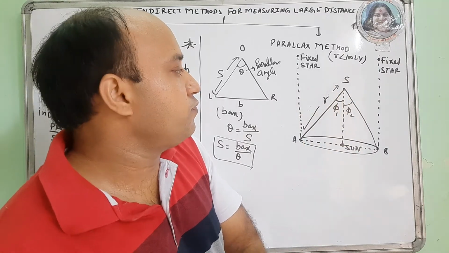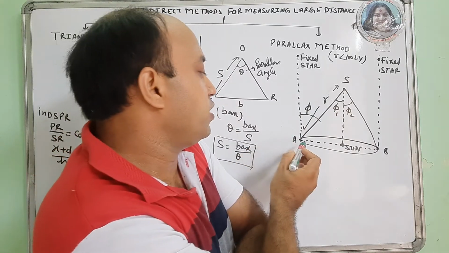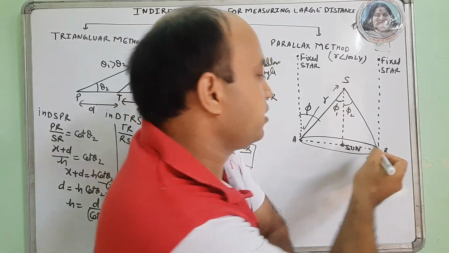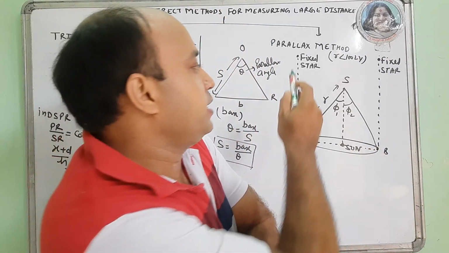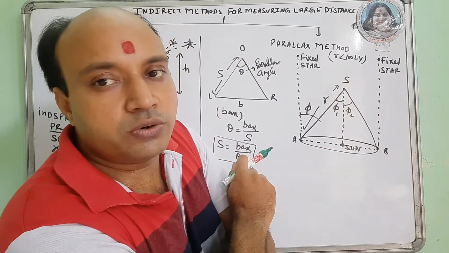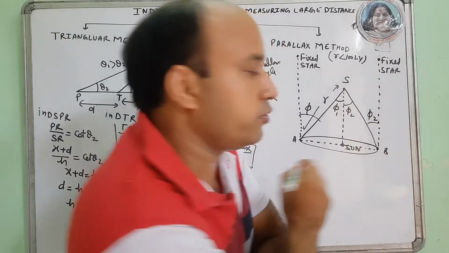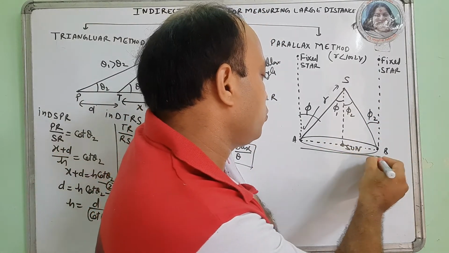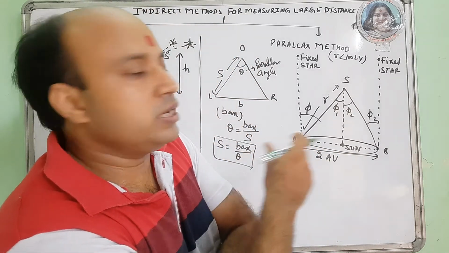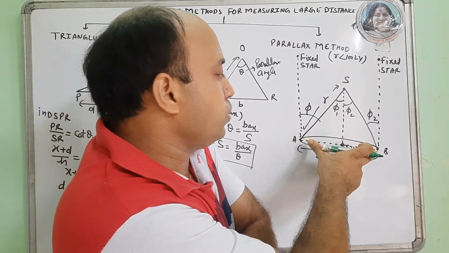So what we will do, with the help of a telescope, we will find this angle phi 1 from one position of the Earth. After 6 months, the Earth reaches the diagonally opposite point, and this star also appears from the diagonally opposite point because it is fixed, while the Earth rotates. So again we measure the star angle, suppose it is phi 2. Now this distance becomes twice the astronomical unit, 2 AU, because the average distance between Earth and Sun is 1 astronomical unit. So it becomes 2 astronomical units.